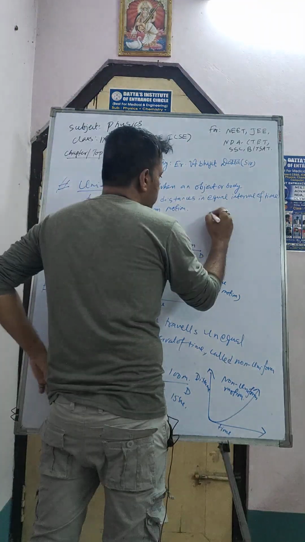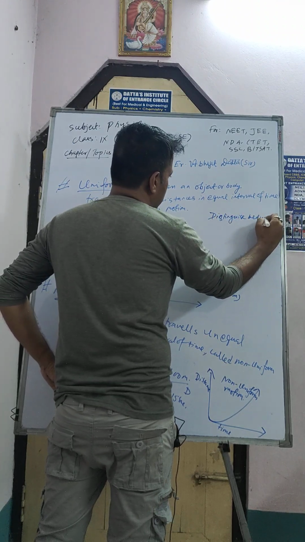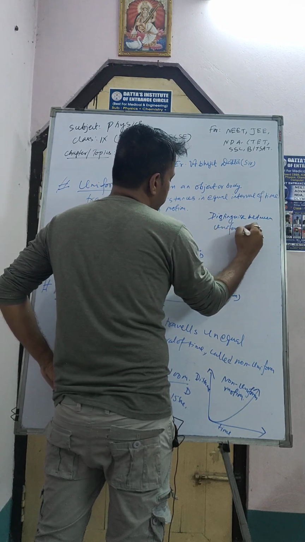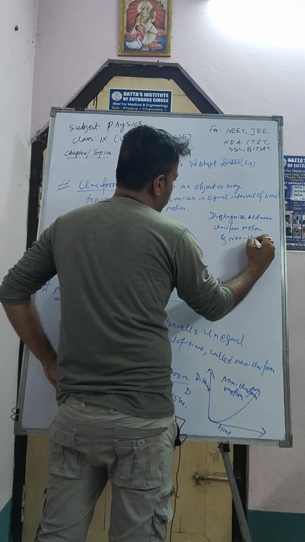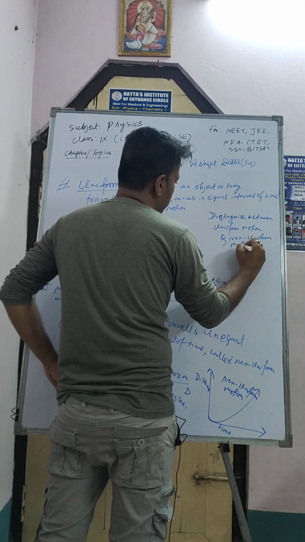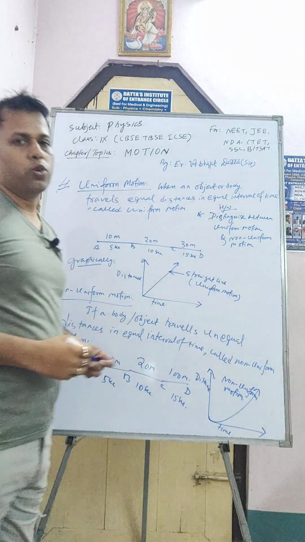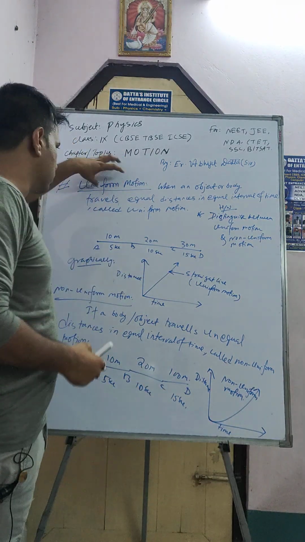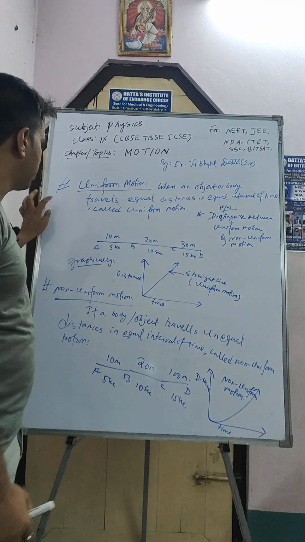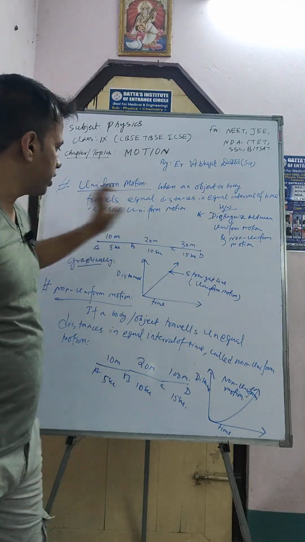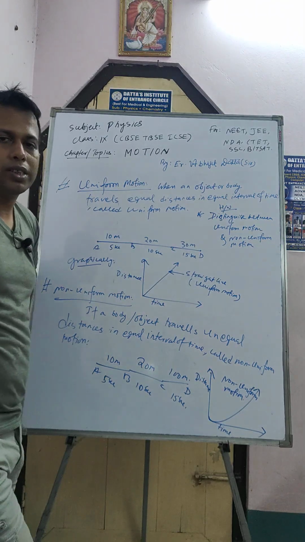Okay, so now your homework is to do at home: distinguish between uniform motion and non-uniform motion. You have to do this homework at your home. Make a column for uniform motion and a column for non-uniform motion. Write the definition, then an example, and use this graph. Then 3 options will be given.